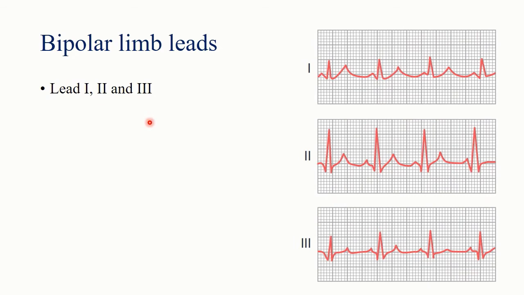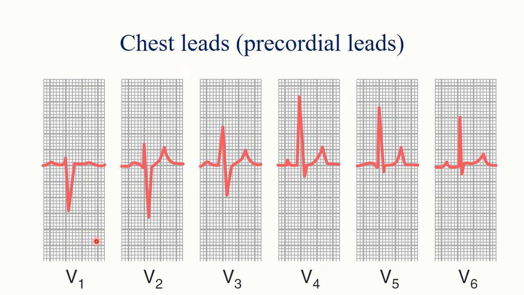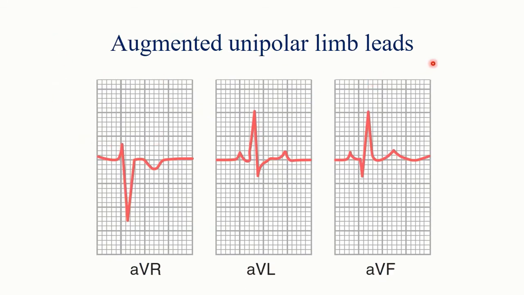These are the various samples for the different types of leads. Lead 1, 2, 3, chest leads V1, V2, V3, V4, V5, V6, and augmented unipolar limb leads AVR, AVL, AVF.